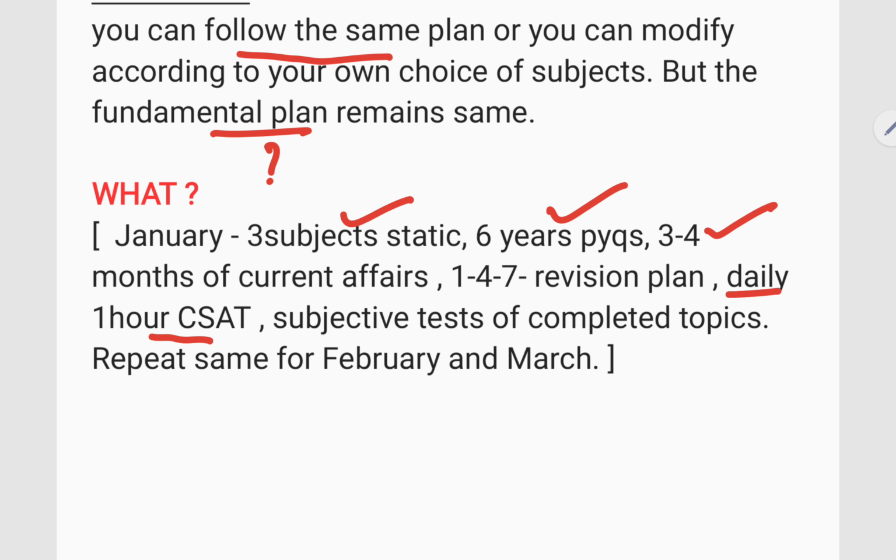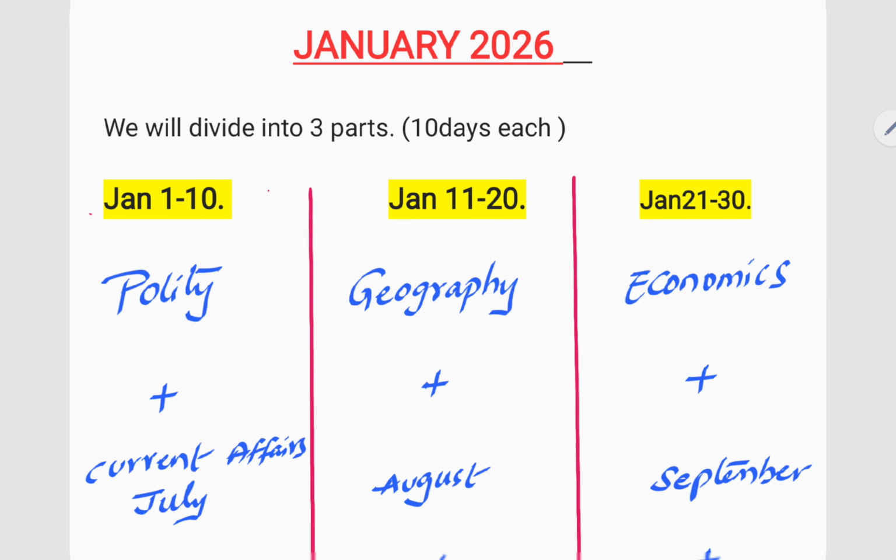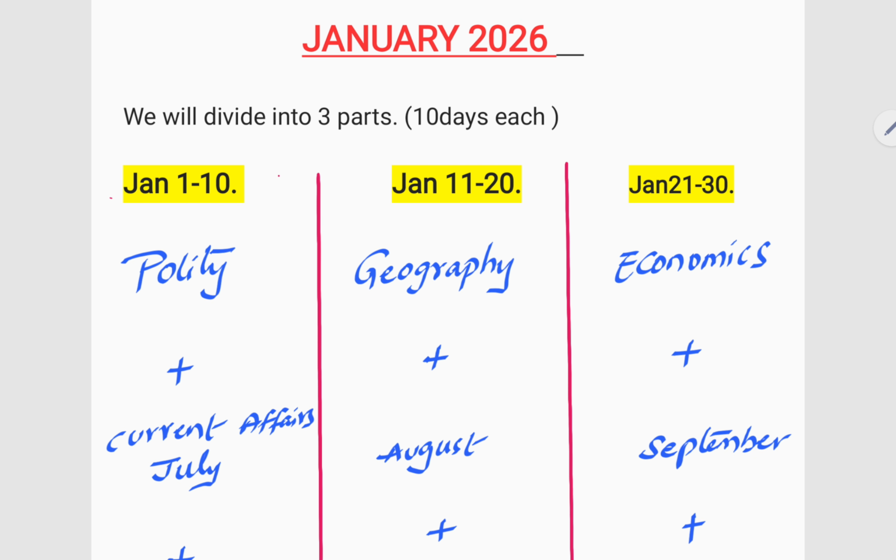Got it? Now let's start our own plan. This is a weekly plan. In the month of January, we'll have around 30 to 31 days, right? We have to complete three static subjects, so we will divide our month into three parts: first part, second part, and third part. From 1 to 10, you can read polity and complete it. From 11 to 20, read geography and complete. From 21 to 30, read economics and complete it.